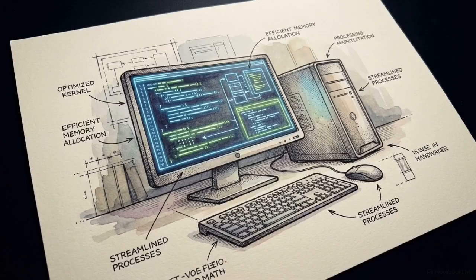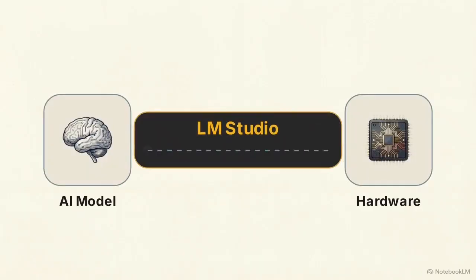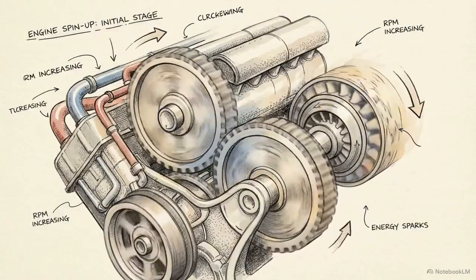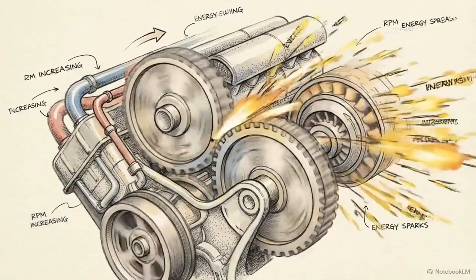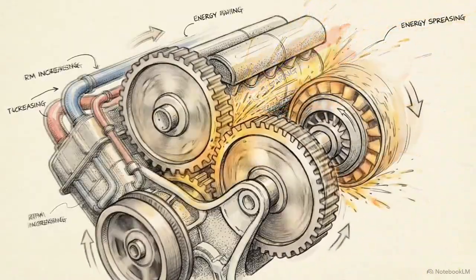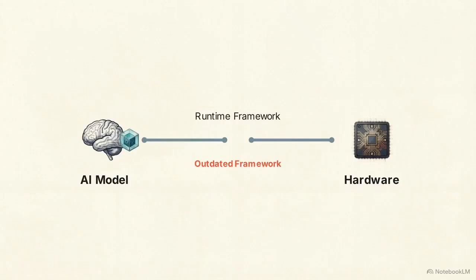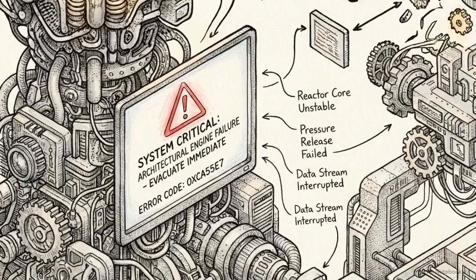Running these models locally requires a specialized software environment, such as LM Studio, to act as the interface between the model and the hardware. Before any inference can occur, the local machine's runtime environment must be fully updated. This engine allows the AI to communicate with your processor. Outdated frameworks lack the instructions necessary to execute modern model architectures. If the runtime is not current, the model will fail to load.